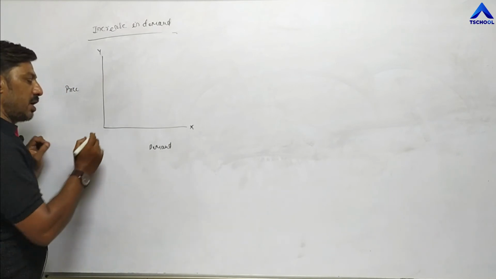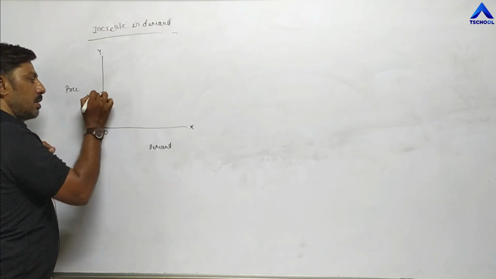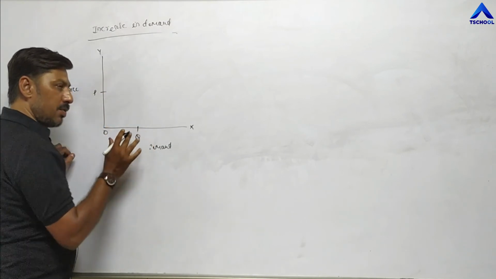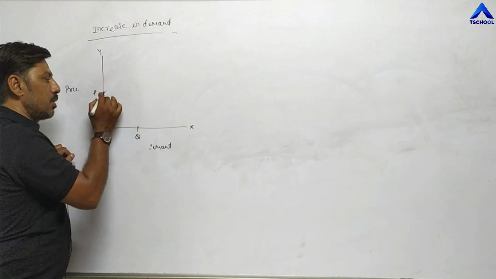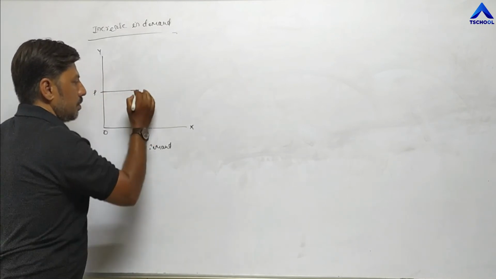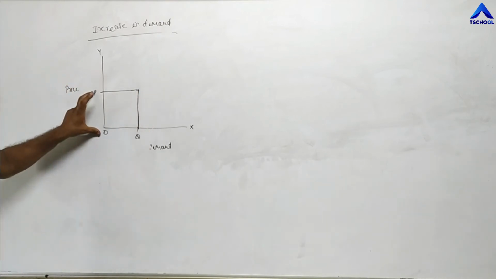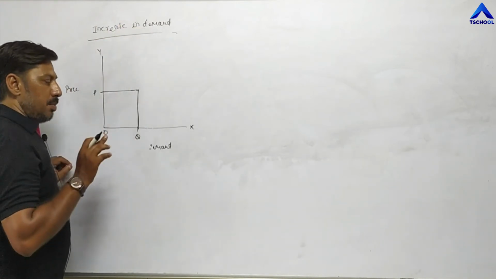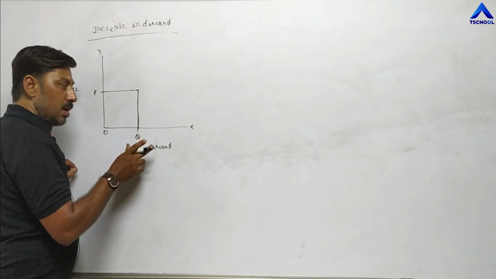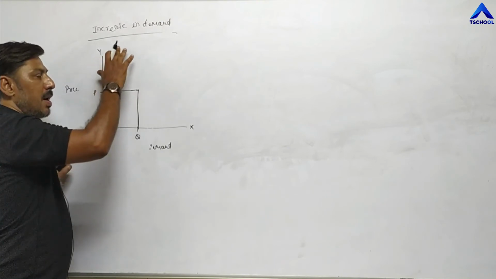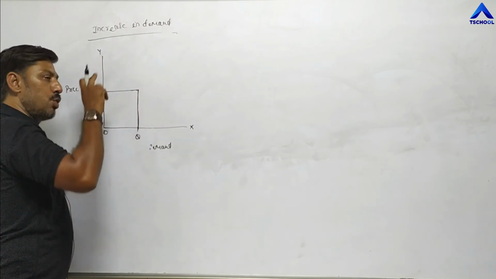Assume that at the current price OP, demand for that particular commodity is OQ. Join this line. So at price OP, demand is OQ. Now demand is increasing, but not due to price, so price remains the same, because demand is increasing due to some other factors.